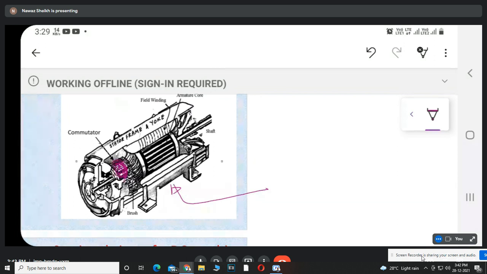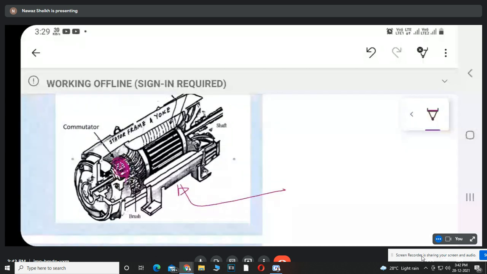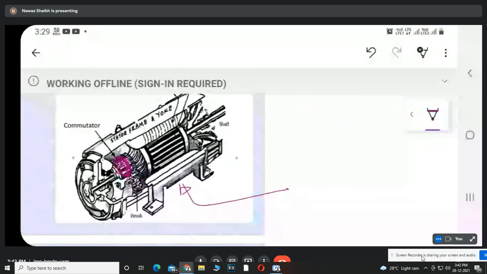Commutator is a device which allows an external circuit to give the supply to the armature conductor when it works as a motor, and same when it works as a generator. So it helps to collect the electrical energy generated from the armature circuit and provide to the external load.